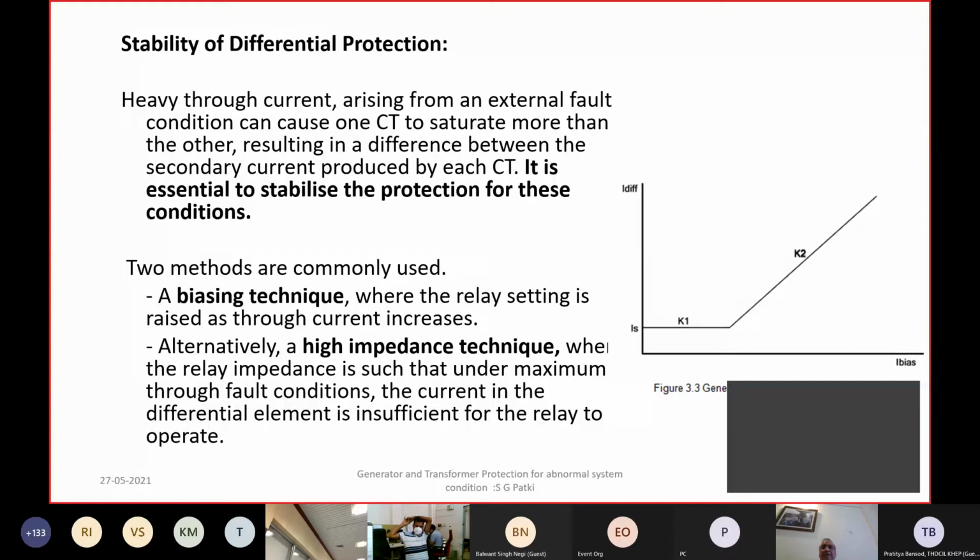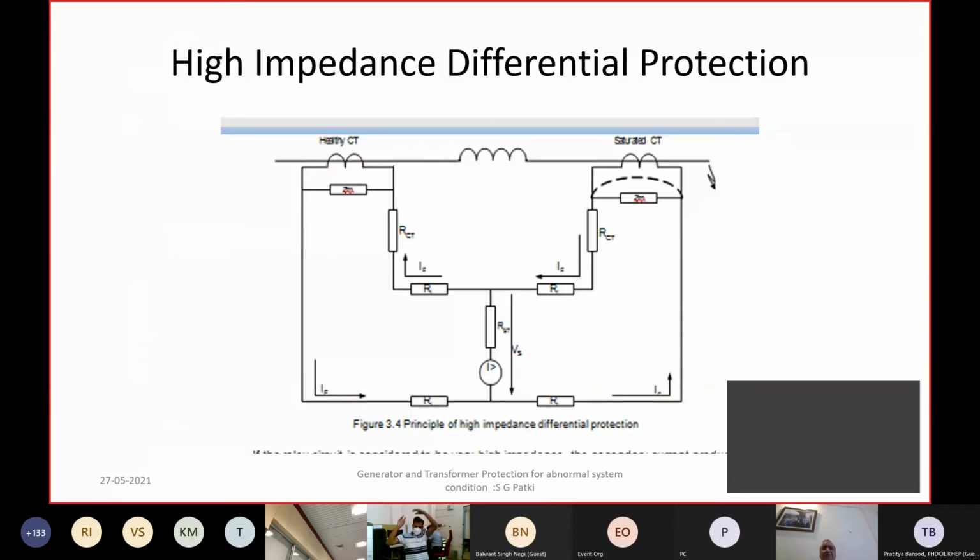You use multiple restraints, which are available in modern differential protection, so that instead of paralleling on the secondary side, you connect each CT to a different restraining coil in the relay. So this is how some of these issues can be taken care of.